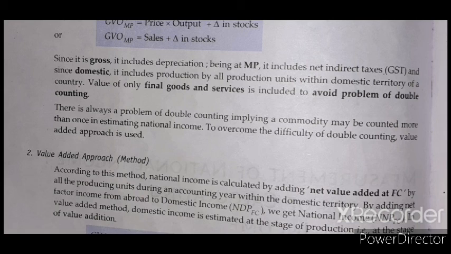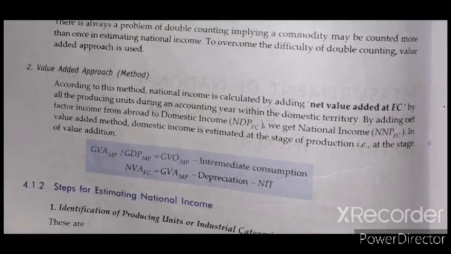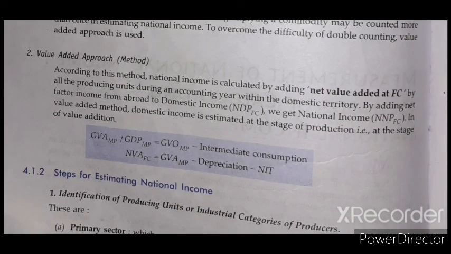So any commodity is counted more than once, so there are chances of double counting. To overcome this problem, the value added approach is used to calculate the national income at the level of production. Now what is the value added approach? According to this method, national income is calculated by adding net value added at factor cost by all the producing units during an accounting year within the domestic territory.